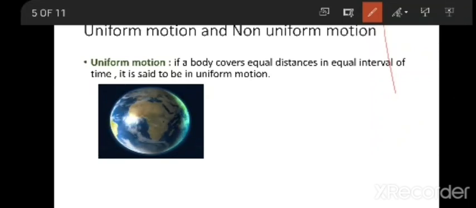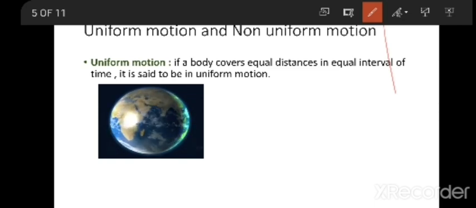In the last class, we discussed the meaning of motion and rest. Now let us revise what motion is. An object is said to be in motion when it changes its position with respect to the surroundings. Then what is rest? An object is said to be at rest when it does not change its position with respect to the surroundings.